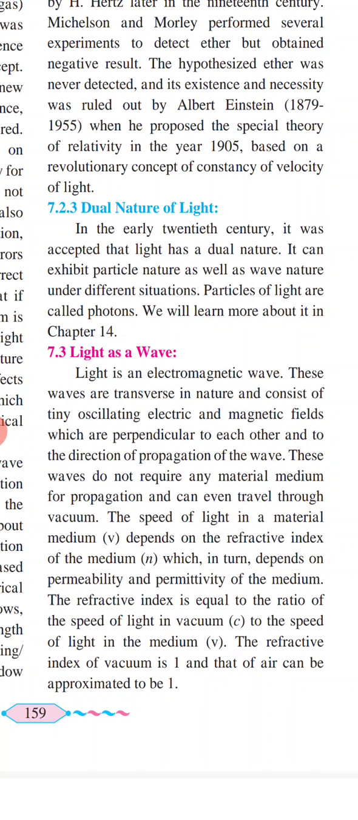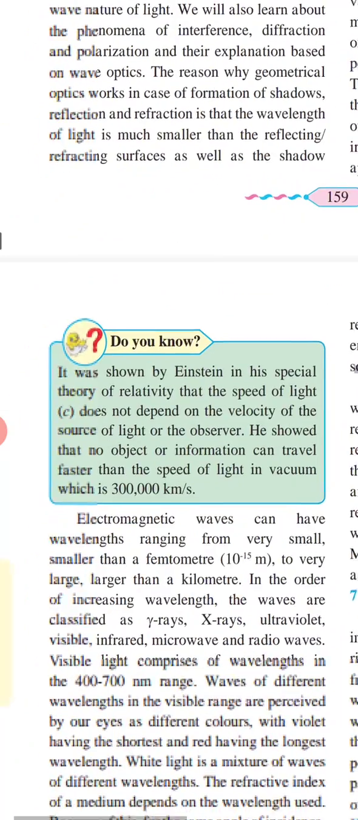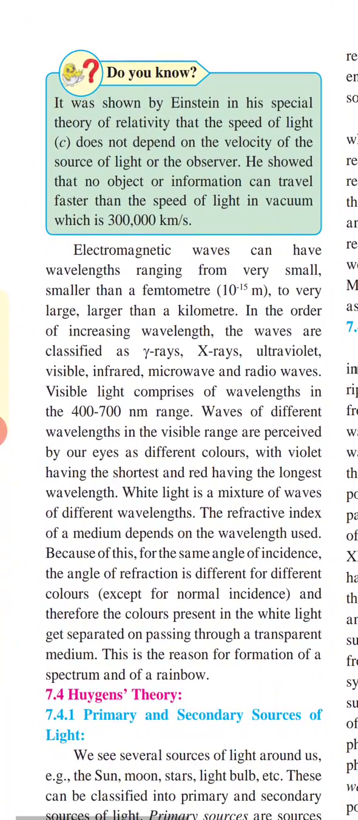The speed of light in a material medium, v, depends on the refractive index of the medium, n, which in turn depends on the permeability and permittivity of the medium. We know that permeability means the ability of a medium to store magnetic field and permittivity means the ability of a medium to pass electric field. Then the refractive index is equal to the ratio of the speed of light in vacuum, c, to the speed of light in the medium, v. The refractive index of vacuum is 1, and that of air can be approximated to be 1. By using electromagnetic waves we can prove it.